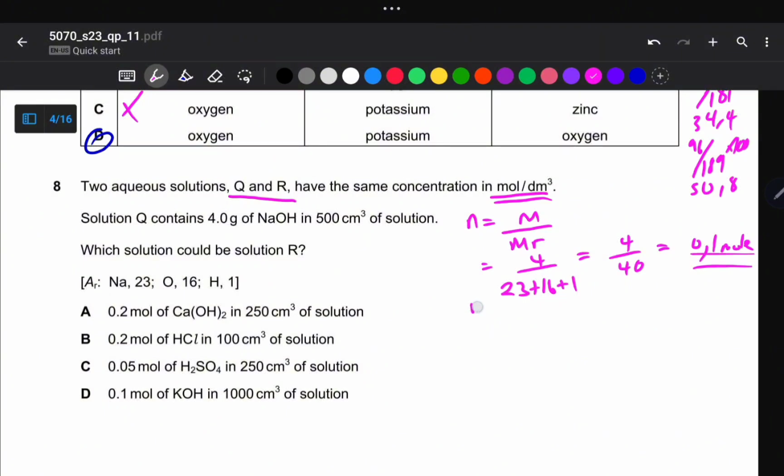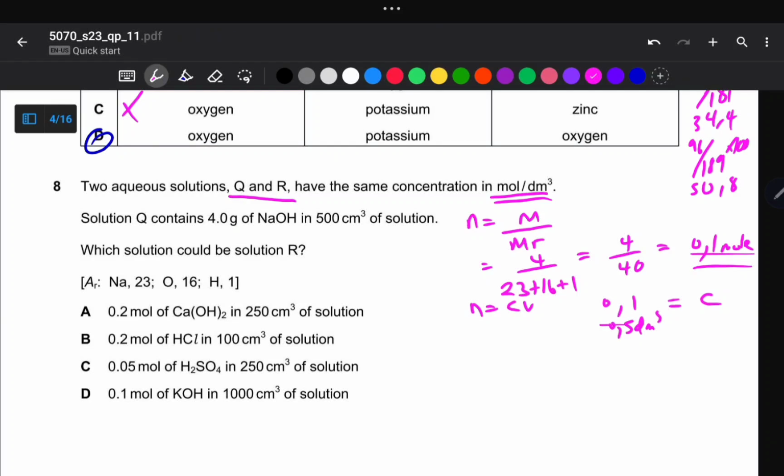And then we want to calculate the concentration. So we've got this equation N is equal to CV. You need to know these two equations by heart because these are the chief equations in stoichiometry. So N is equal to CV. Our N is equal to 0.1, and then our V is equal to 0.5 cubic decimeter, which is equal to C, the concentration.